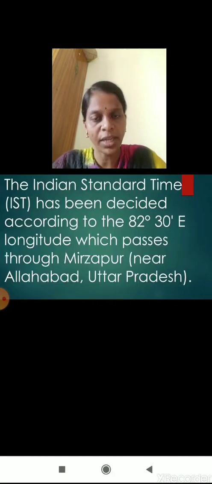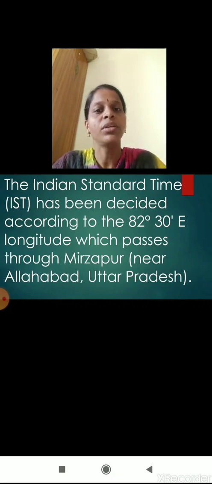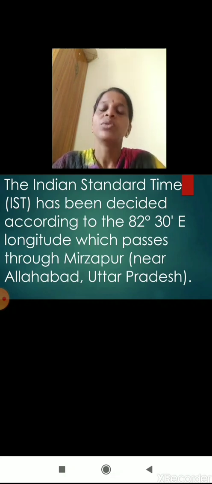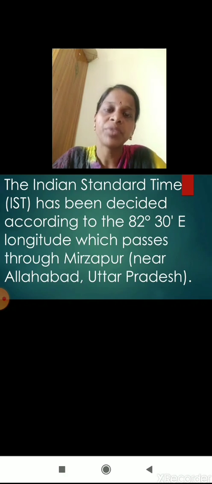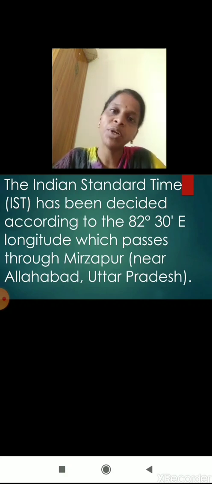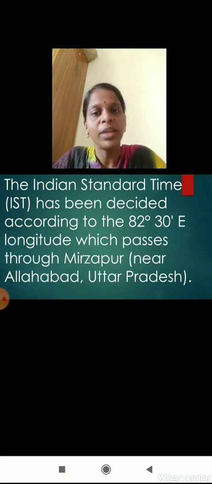The Indian Standard Time, that is IST, has been decided according to the 82 degree half east longitude, which passes through Mirzapur near Allahabad, Uttar Pradesh. So children, as I told you, it is just an hour difference between Kolkata and Mumbai. So it has not taken much effort to decide the Indian Standard Time. If it is more than 2 to 3 hours difference between two different cities of the same country, then it will be tough. But for India, it is just an hour difference.